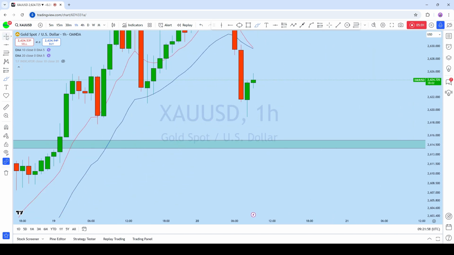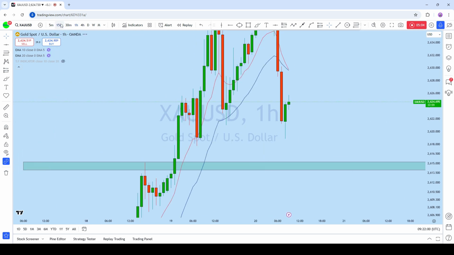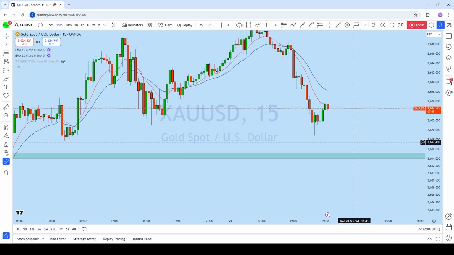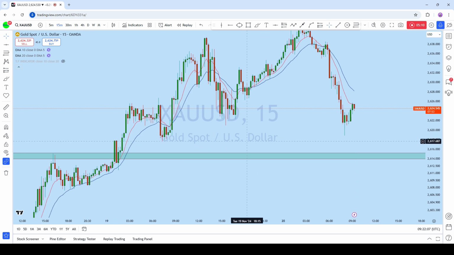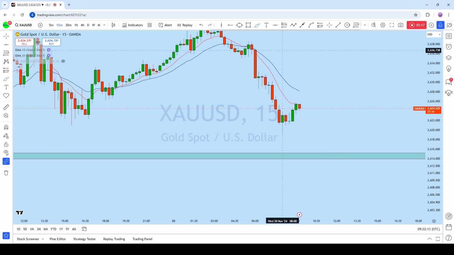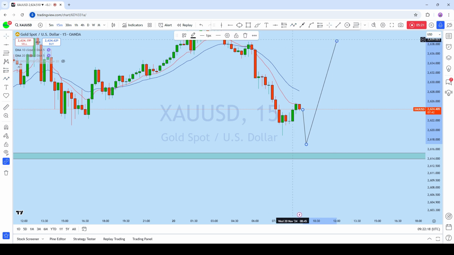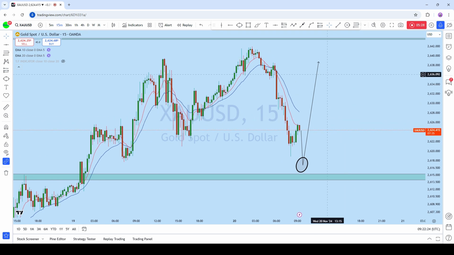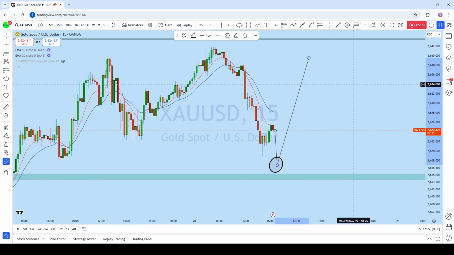Therefore, on XAUUSD, we'll be waiting for a further drop here. If the market manages to break this support here, which is pretty important support, and also support here, I'm expecting the market to have a rejection. As soon as we find a suitable entry on XAUUSD after price action confirmation from this support level, we will be looking at going long with a high probability trade setup.